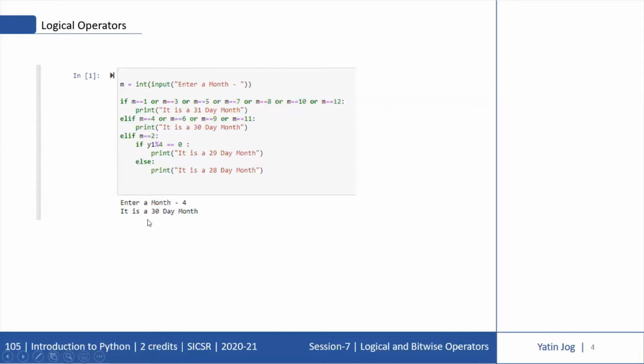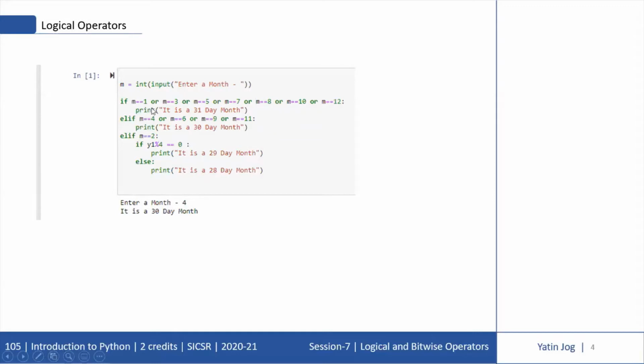If I enter April, that is 4, I want to display the message it is a 30-day month. If I enter 5, that is May, I want to display it is a 31-day month. So my condition is if M is equal to 1, for January, March, May, July, August, October and December, these have 31-day months.